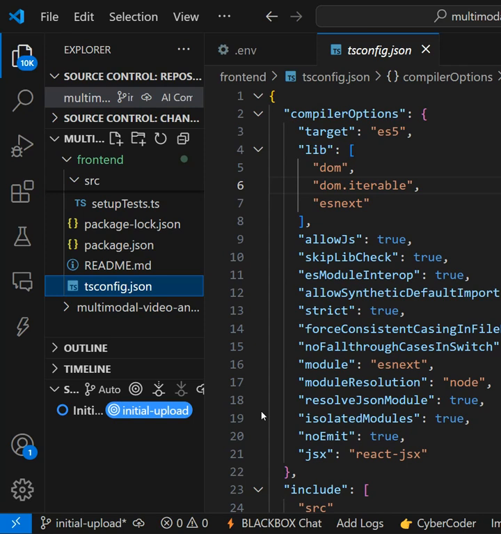I have used Python with FastAPI for the backend, React with TypeScript for the front end, and OpenAI and Gemini for chat and embedding.